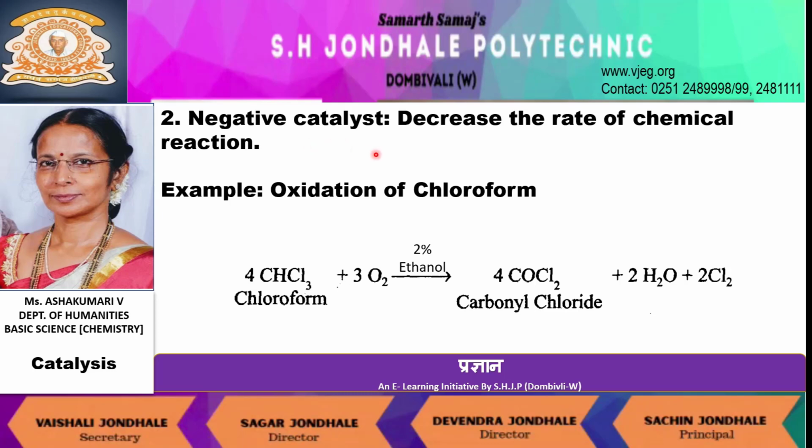When a catalyst decreases the rate of chemical reaction, it is called as negative catalyst. Consider oxidation of chloroform as an example. In presence of oxygen, chloroform undergoes oxidation and forms poisonous compound known as carbonyl chloride. When 2% ethanol is added to chloroform, it retards the rate of reaction, that is, decreases the rate of reaction. Hence, ethanol acts as a negative catalyst in the above example.